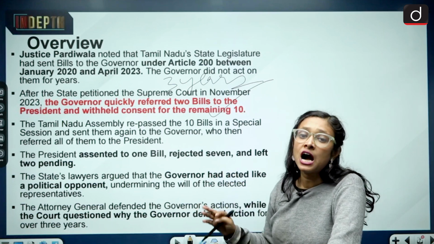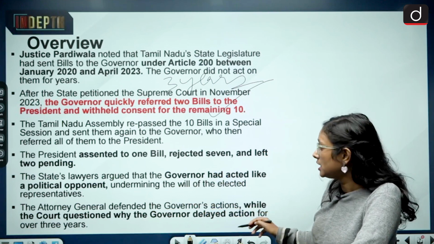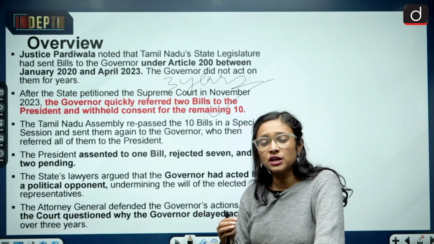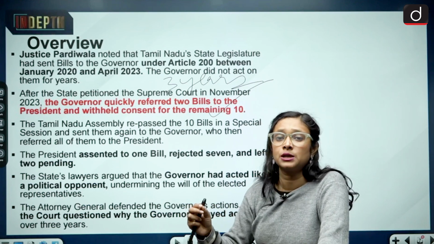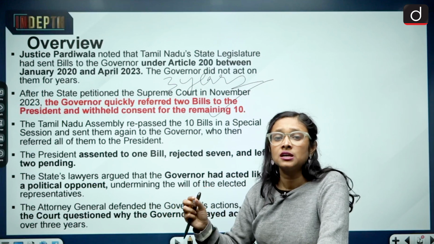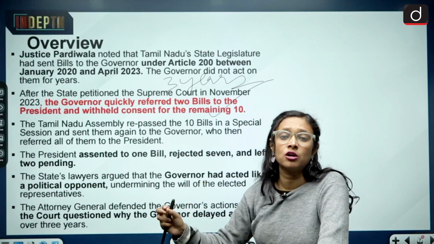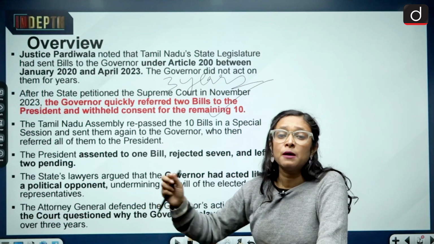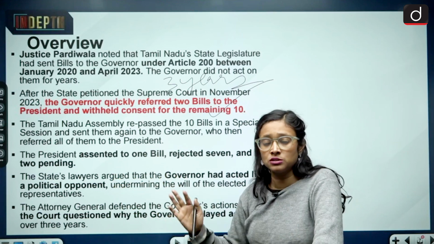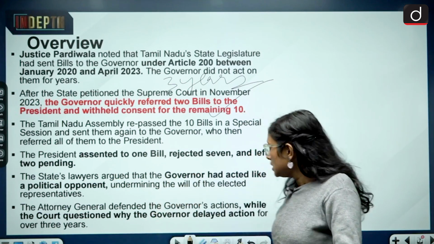On behalf of the governor, the Attorney General defended the governor's action, and said that they were not deliberately obstructing anything or withholding assent. If they think a few bills are not up to the mark, or that the bill contents give more power to the legislative assembly, that is why the bills were withheld by the governor. This clarification was given by the Attorney General of India.